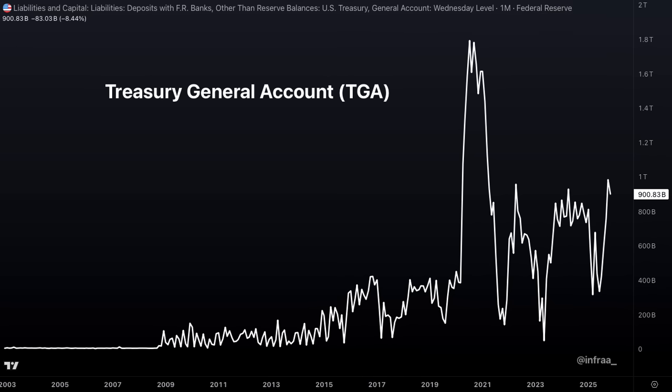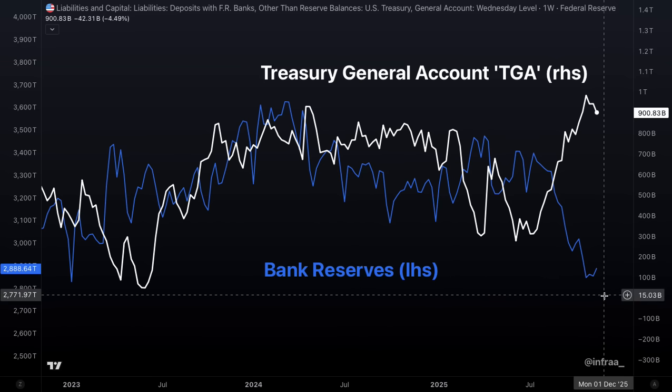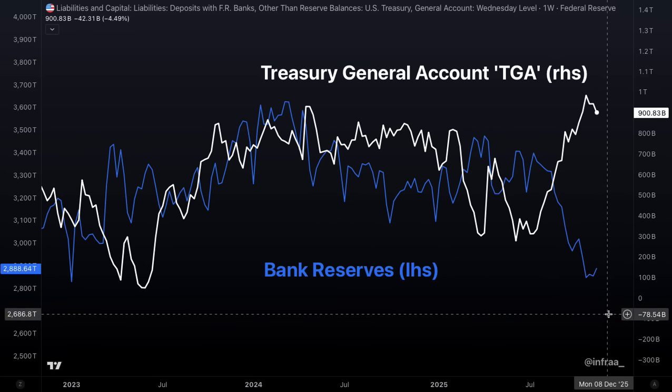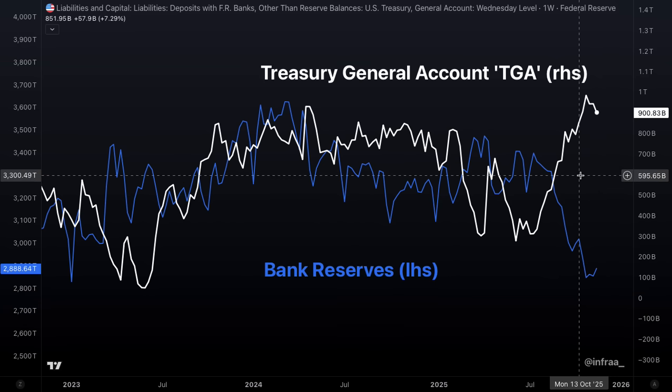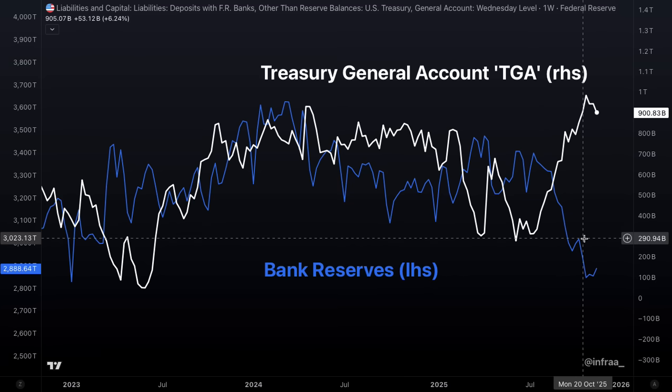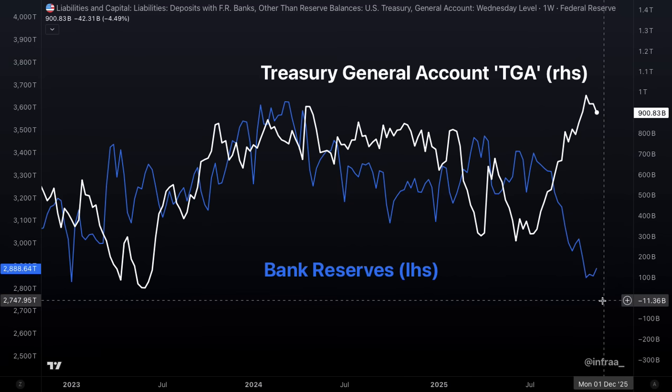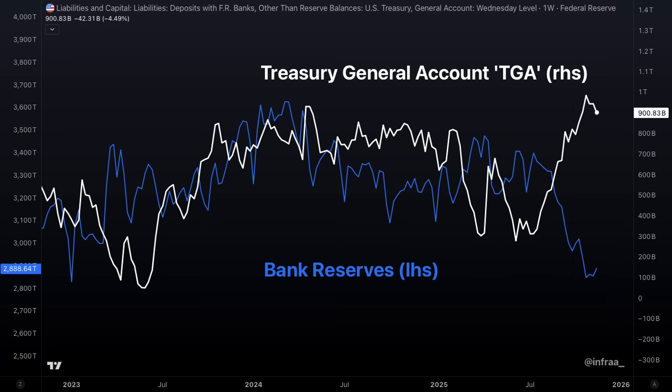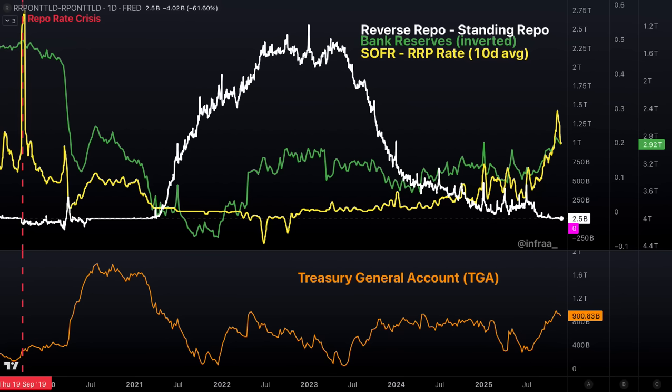into the TGA. Well, remember, a buffer in the TGA, the government's checking account, means it's got to come from somewhere. Again, this is money just sitting in a checking account that the Treasury has at the Federal Reserve. Well, of course, this is when we initially flagged the coming liquidity crisis. It was back in, I think, late July when Scott Bessent announced the Treasury general account would be rebuilt from 300 billion to 850 billion.